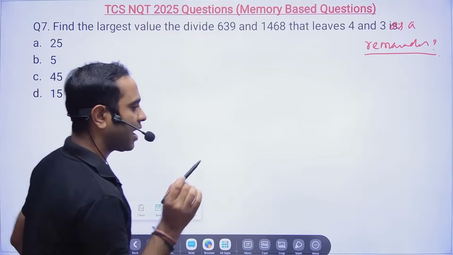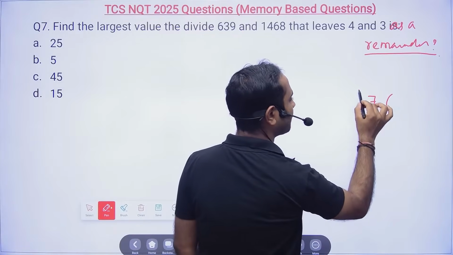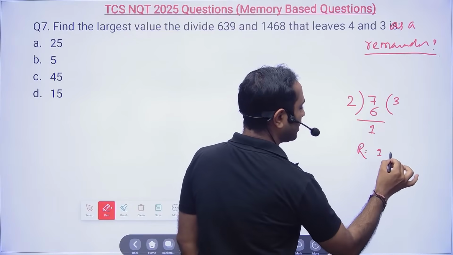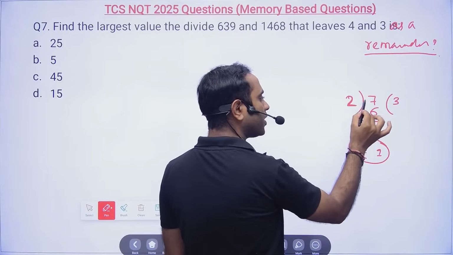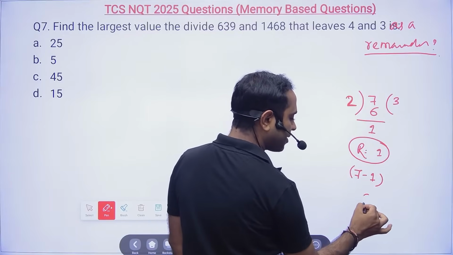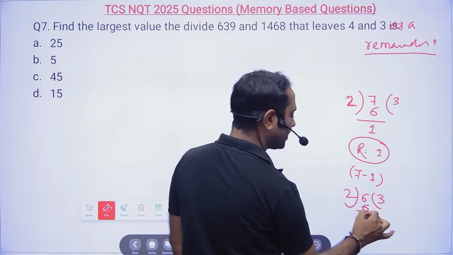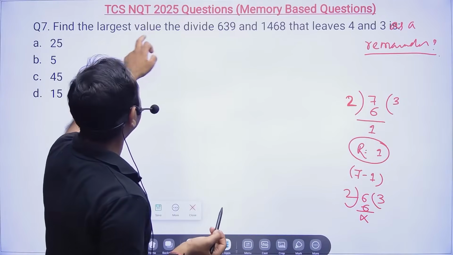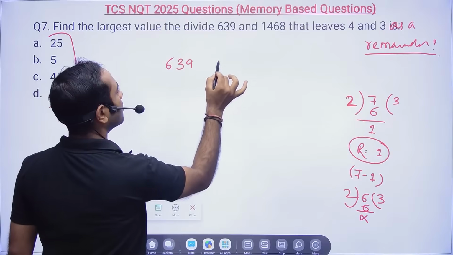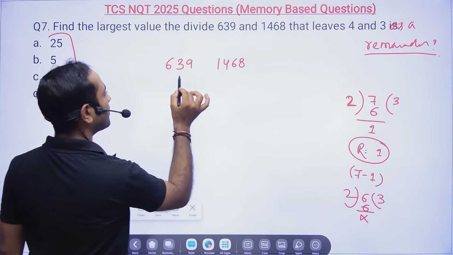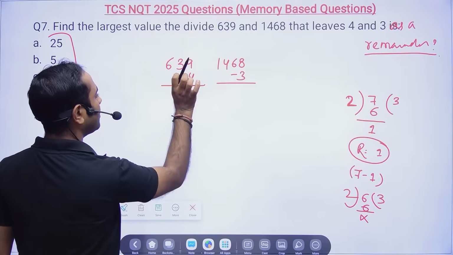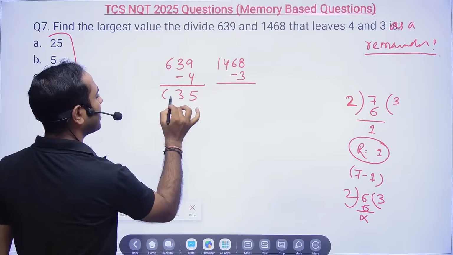So friends, if I ask you a simple question: if you divide 7 by 2, 2 3s are 6, so what will be the remainder? The remainder will be 1. Now if I want 2 to divide this number completely, then from that number you subtract the remainder. So 7 minus 1 is 6, and then 2 will be able to divide it completely. So the largest value will be able to divide this only if we subtract the remainder. Only then will the largest number be able to